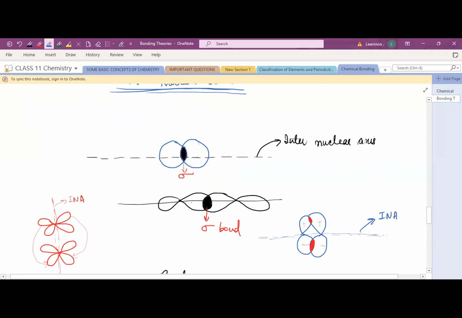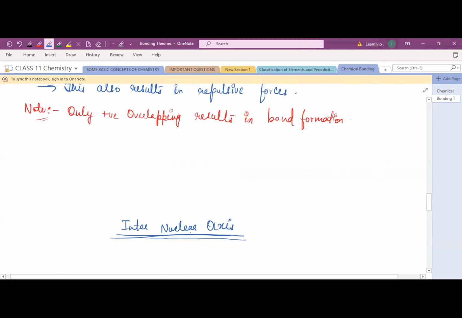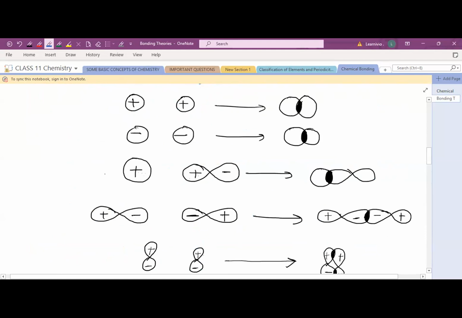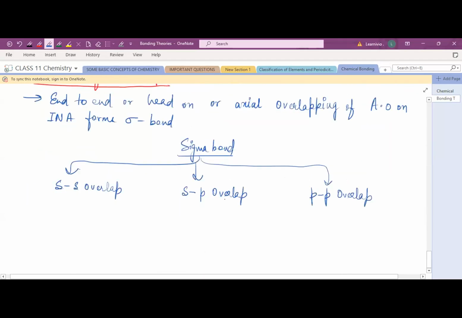Second example, this is your pp overlap. When the two orbitals, px and px, combine, when they overlap, again they will form a sigma bond. And when s and p overlap, one s orbital and one p orbital, when they overlap, again the sigma bond will be formed. Sigma bond formation will be there. So sigma bond is formed in these three cases: ss overlap, sp overlap, and pp overlap.